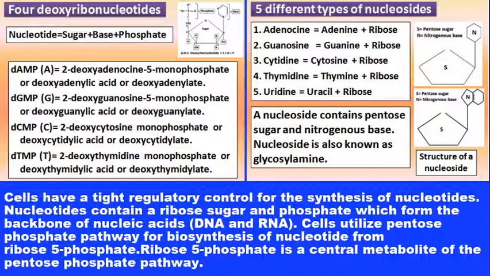In evolution, this sequence of nucleotides, that is the nucleic acids or genetic material, is responsible to produce new species. That's why this is one of the most important biopolymers on this planet, that is the earth.